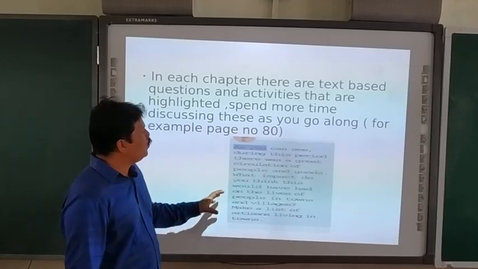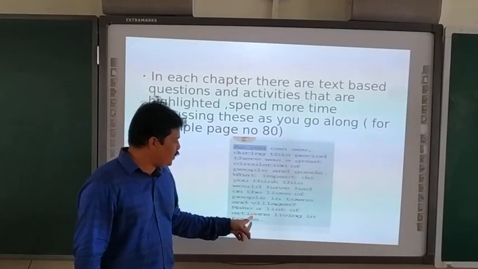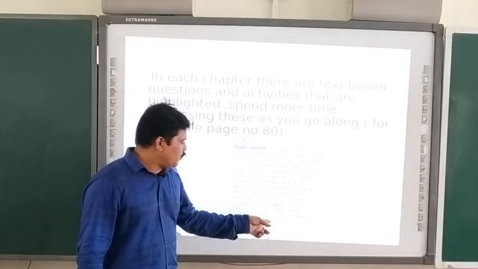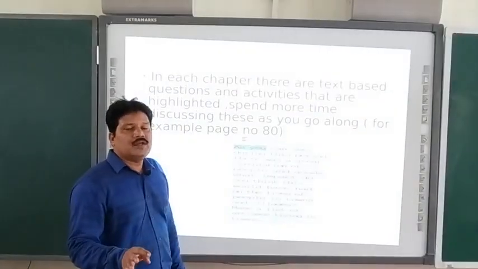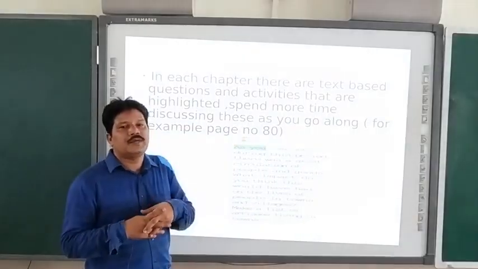Now what you have to do? Read this, and what is the final activity mentioned here? What is the activity you have to do? Make a list of artisans living in the towns. So this is the activity, so that your involvement in that particular chapter will be more.